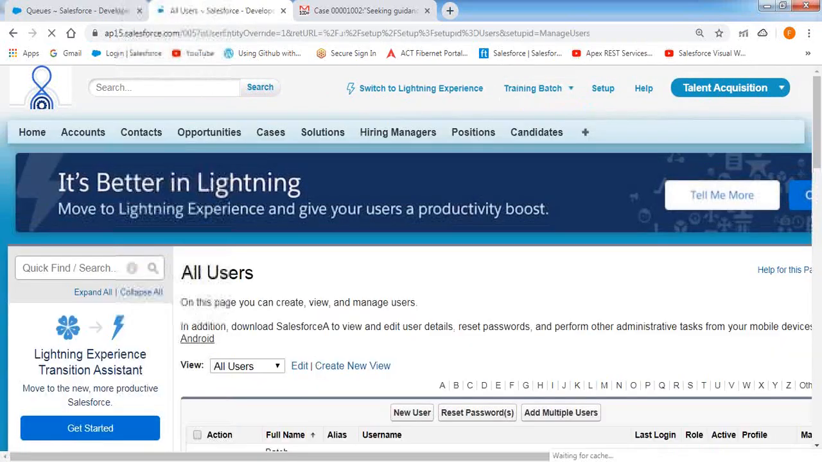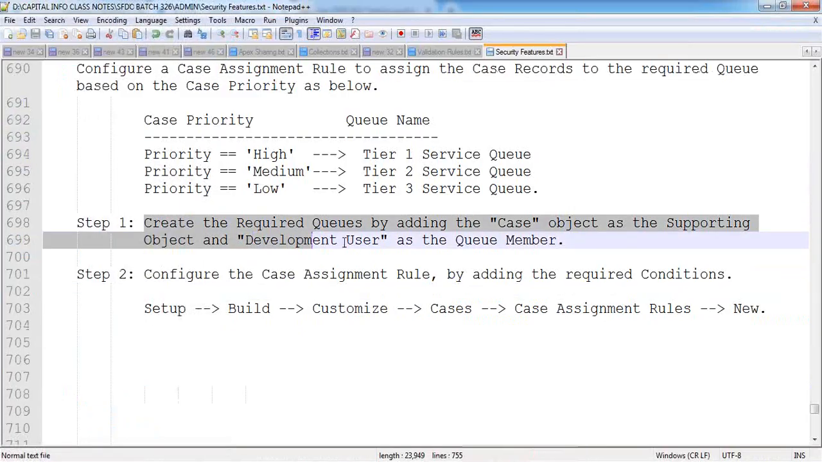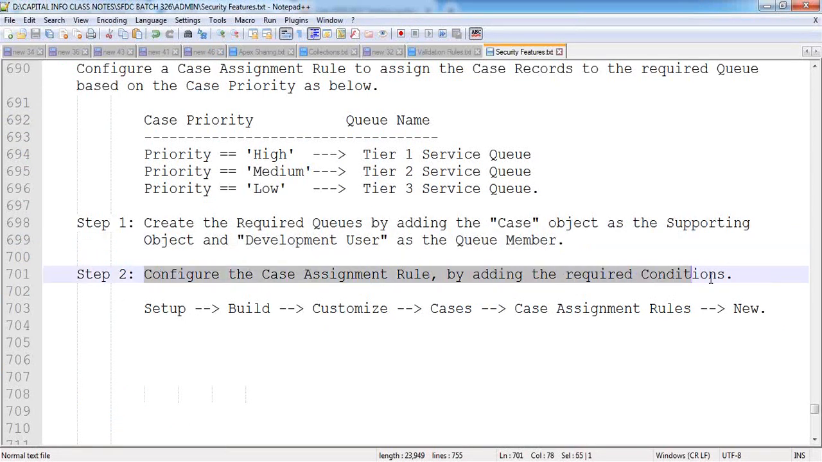So now I am done with step 1. We have created the required queues by adding the queue supporting objects and the queue members. Now let's configure the assignment rule to assign the records to the respective queue dynamically at runtime. How do we configure this assignment rule?